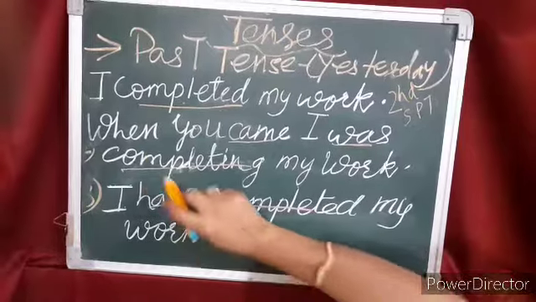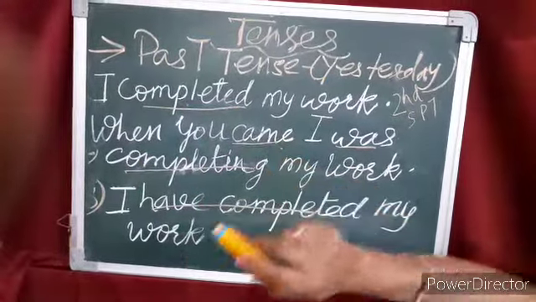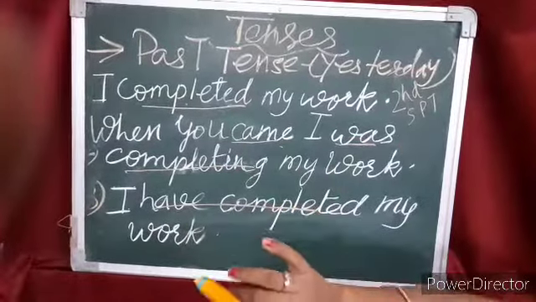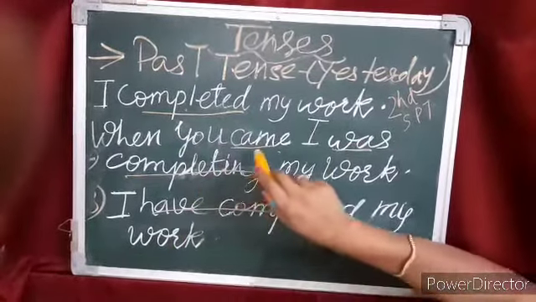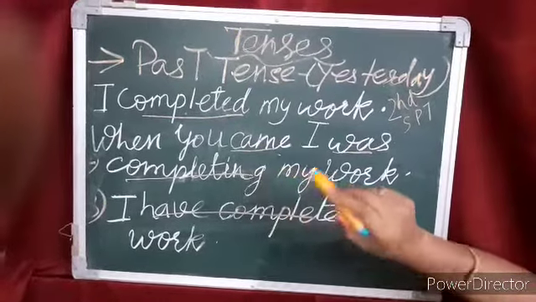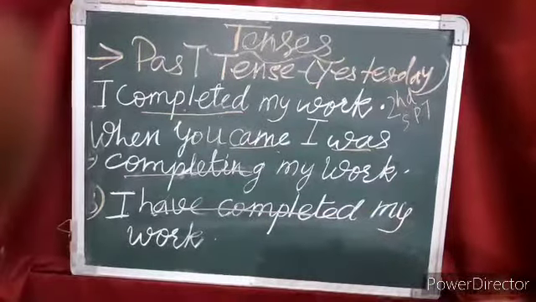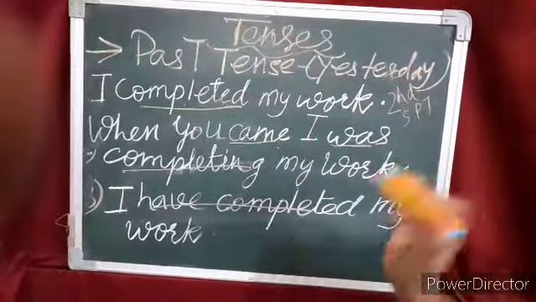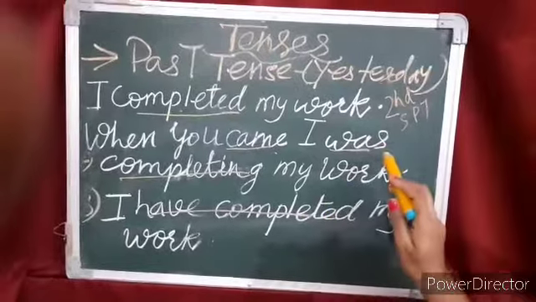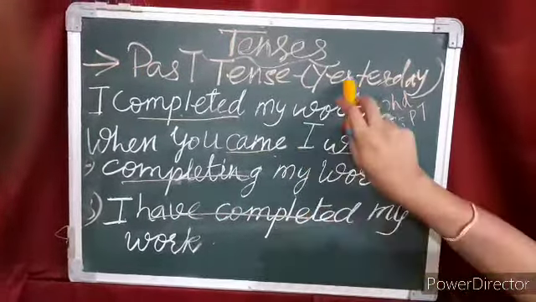Now come to the next sentence. When you came, that means jab tum aaye, that means that is also over. When you came, so this is the second form of the verb come. At that moment, when you came or when you entered my room, what I was doing. So again the work was in the progress but not in present, in past.